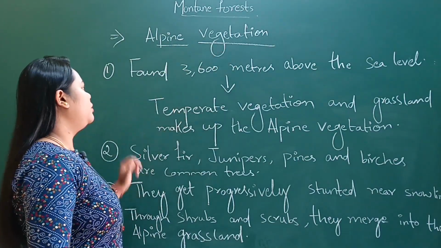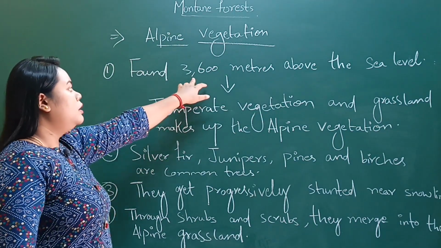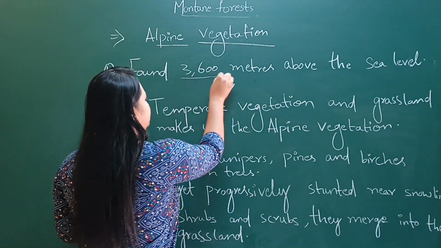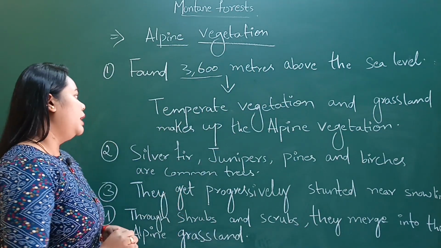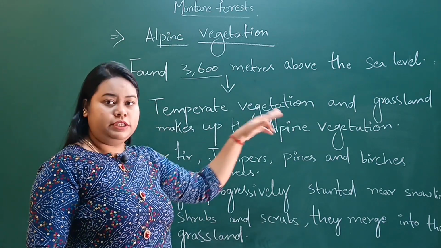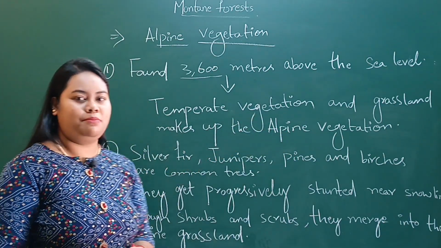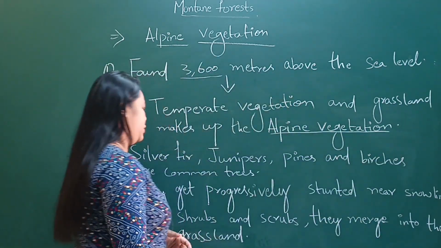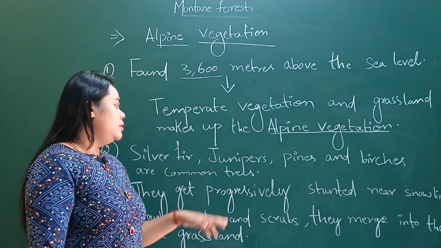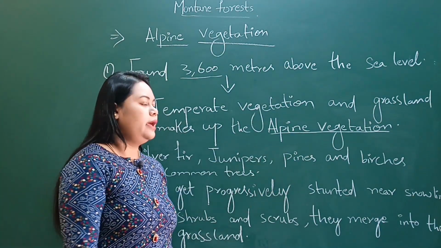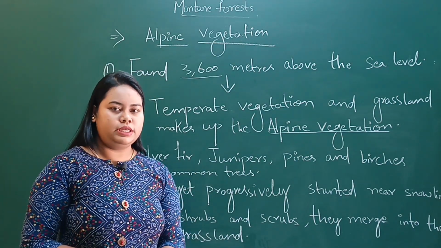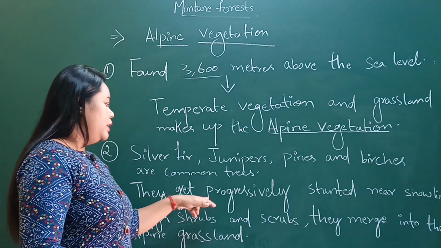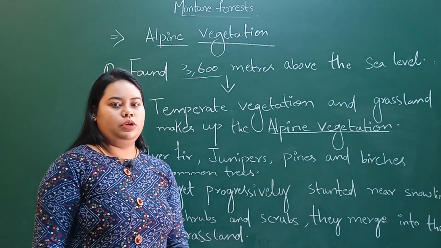Now alpine vegetation. Alpine vegetation is found above 3600 meters above sea level. This is the height. Both temperate vegetation and grassland make up the alpine vegetation. Now silver fir, juniper, pines and birches are some of the common trees in the alpine vegetation. Now they get progressively stunted near the snowline.